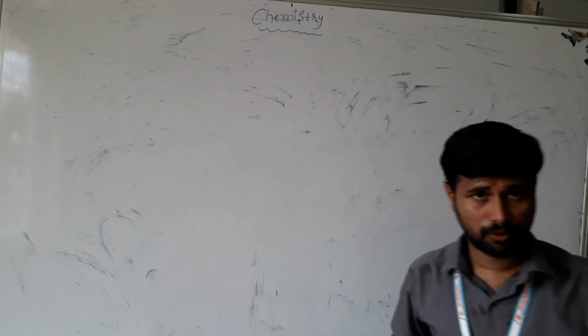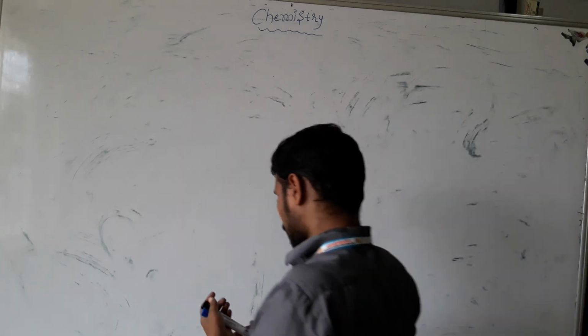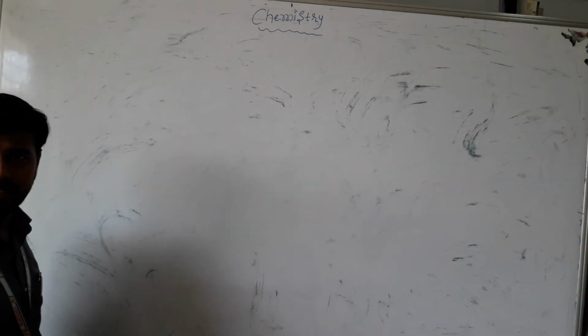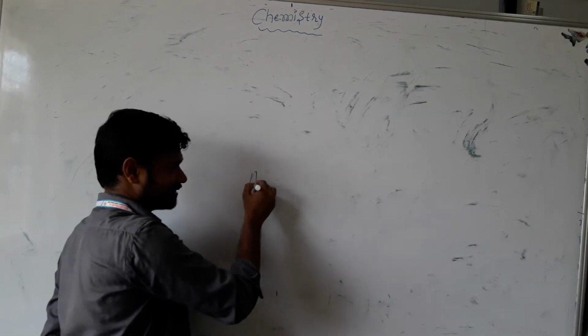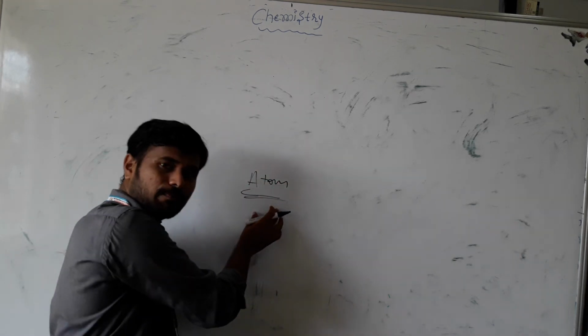Anyhow, this is the story of product chemistry. And one more thing: while explaining compounds, I mentioned atoms. We will discuss that in the next class and I will tell you what an atom is. An atom is the smallest particle of an element.